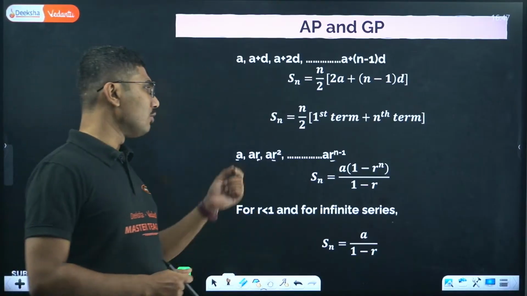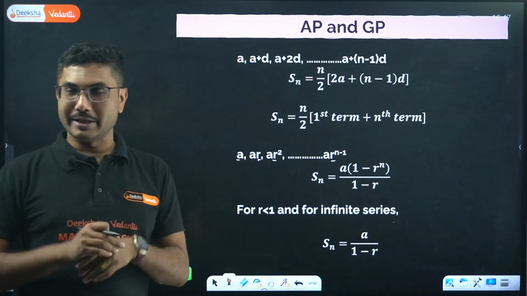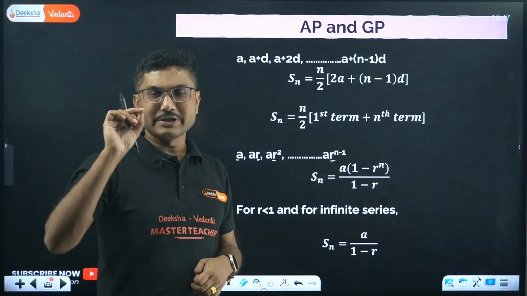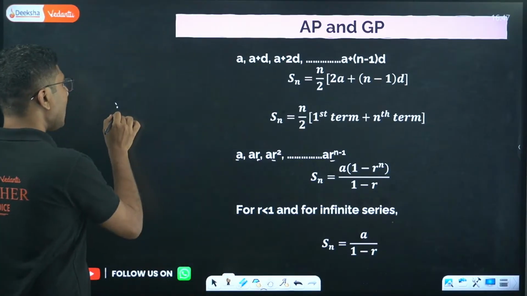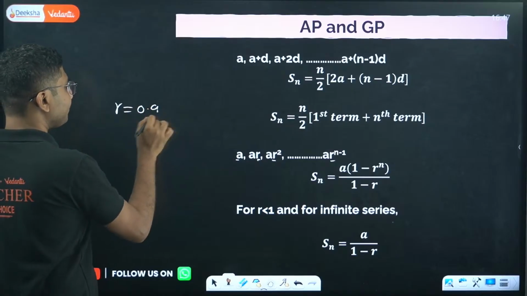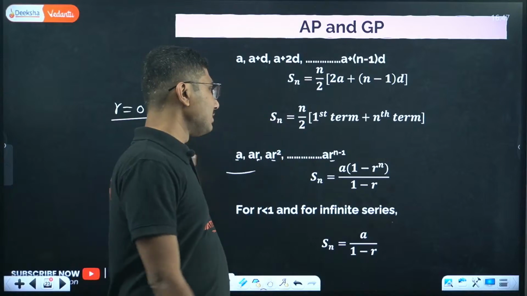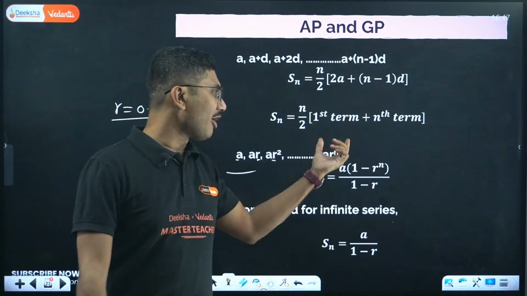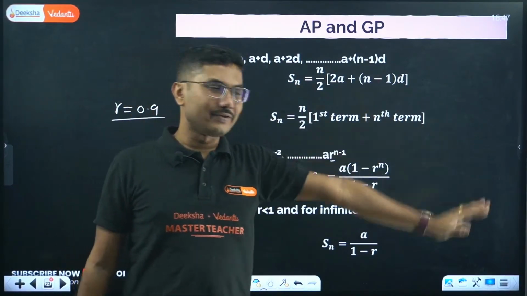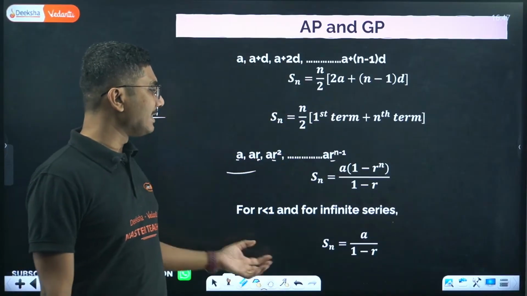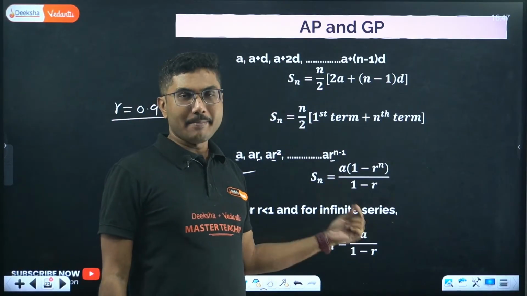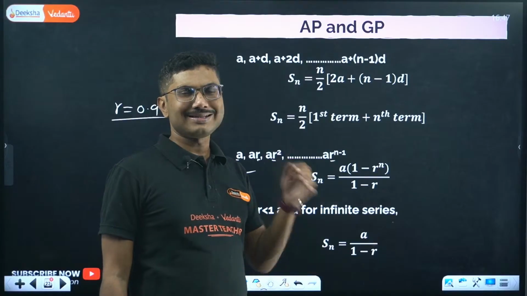Now if the value of r is less than 1, that means it is a fractional number, for example r equals say 0.9, and the series is infinite, so the series goes to infinity, it is not ending at n, then the sum of the series can be written as a by 1 minus r.